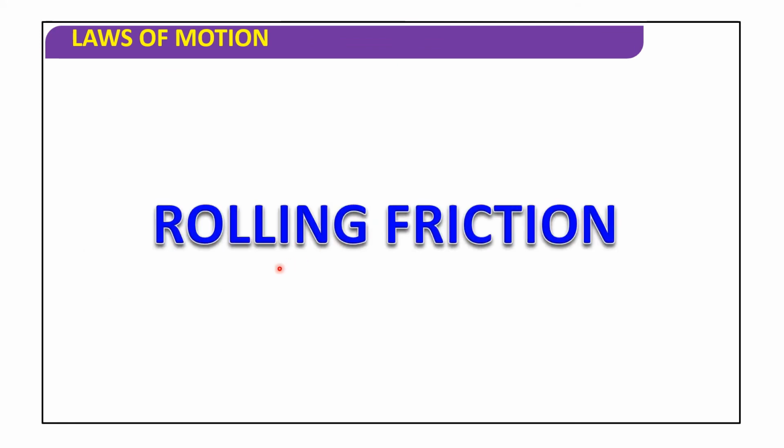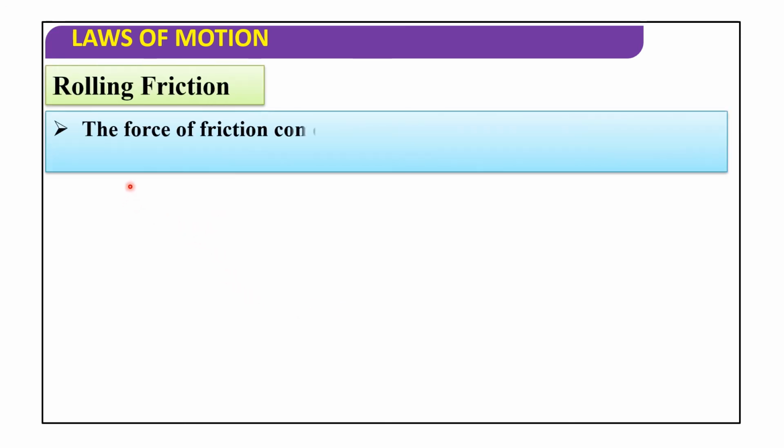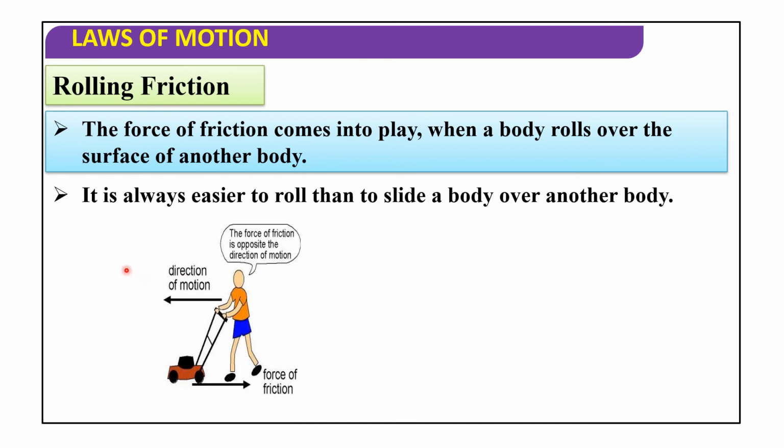Next, now I'll discuss rolling friction. When a body rolls over the surface of another body, the force of friction comes into play. This is about rolling friction. Rolling friction is nothing but when a body rolls over the surface of another body, like a road roller, wheels or trolleys. It is always easier to roll than to slide a body over another body.